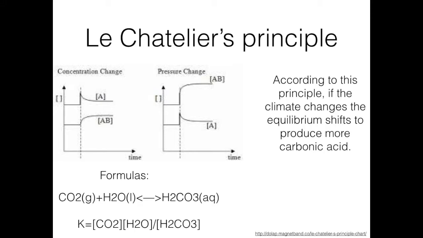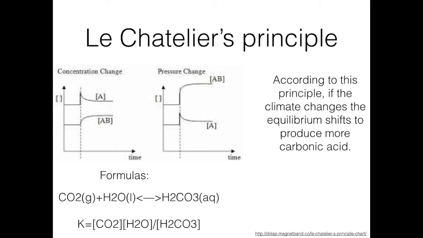However, the positive AO index causes the reaction to be thrown out of balance towards the side of carbonic acid. According to Le Chatelier's principle, when the pressure increases, the reaction shifts to the side with the fewer moles of gas, meaning that we are going to create more carbonic acid. We also see the reaction shifting towards the side of carbonic acid when we consider the carbon dioxide emissions.